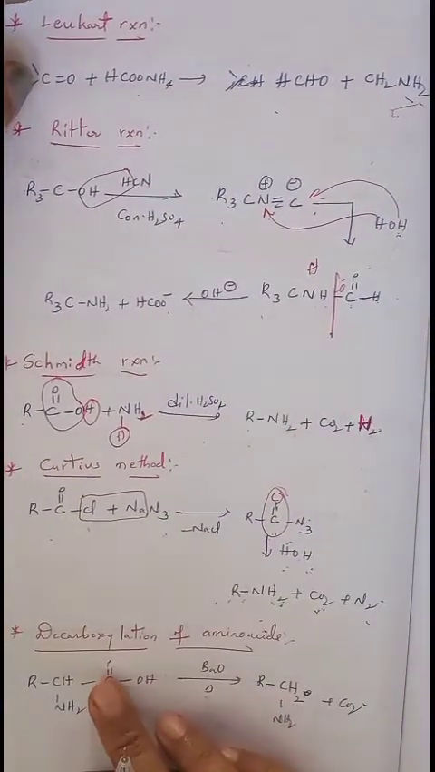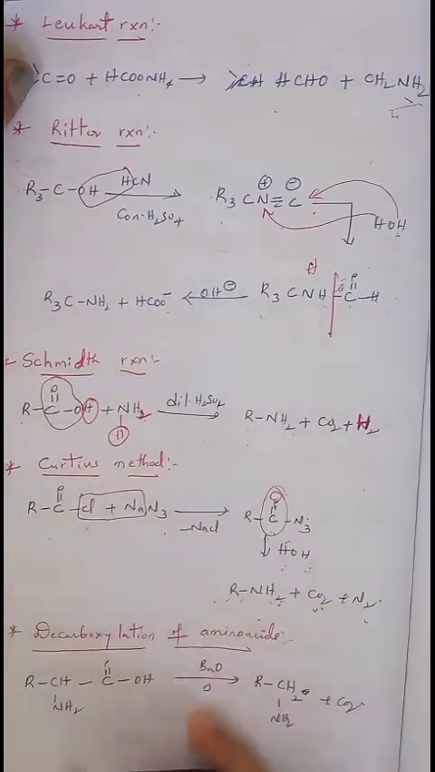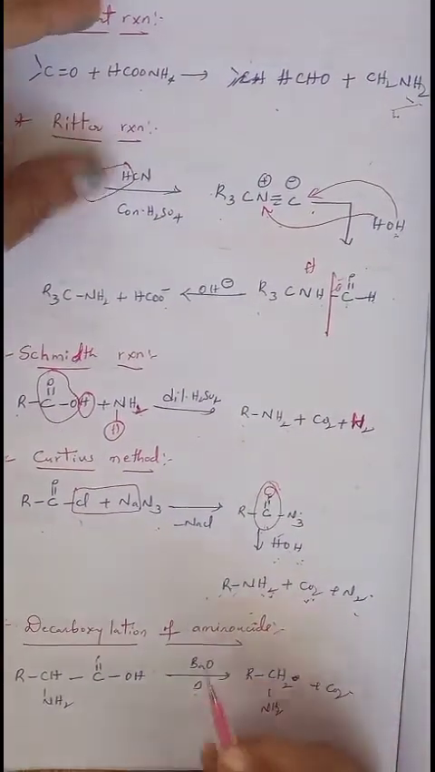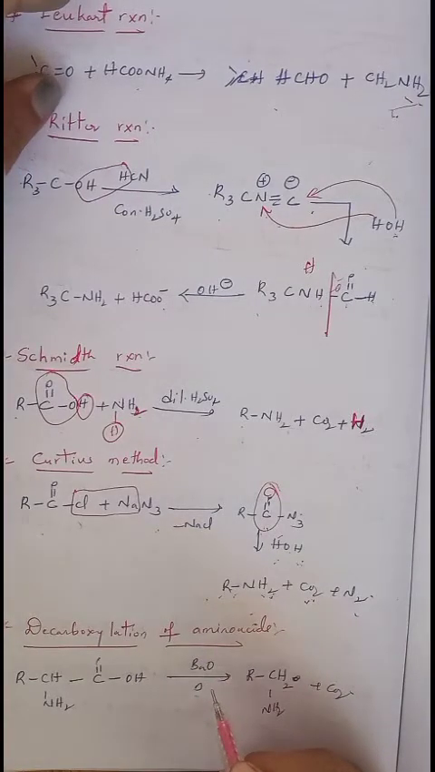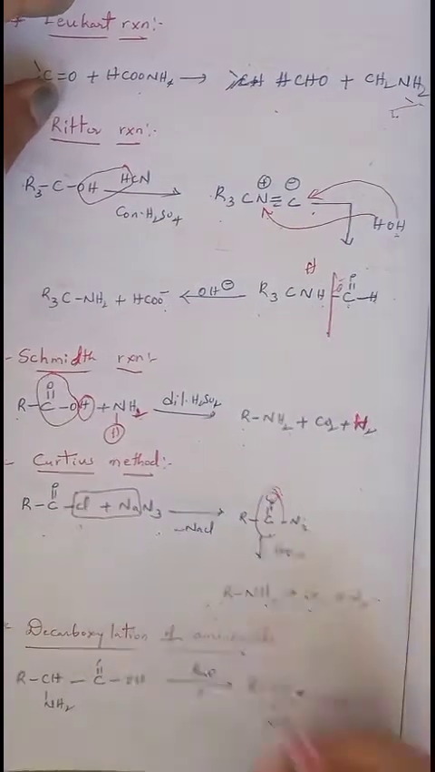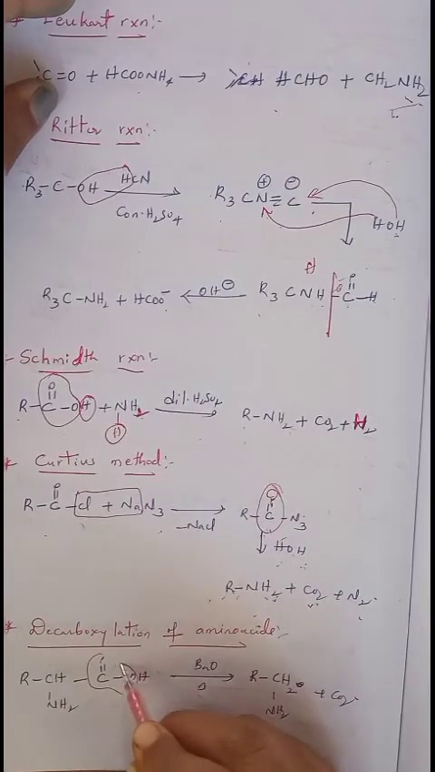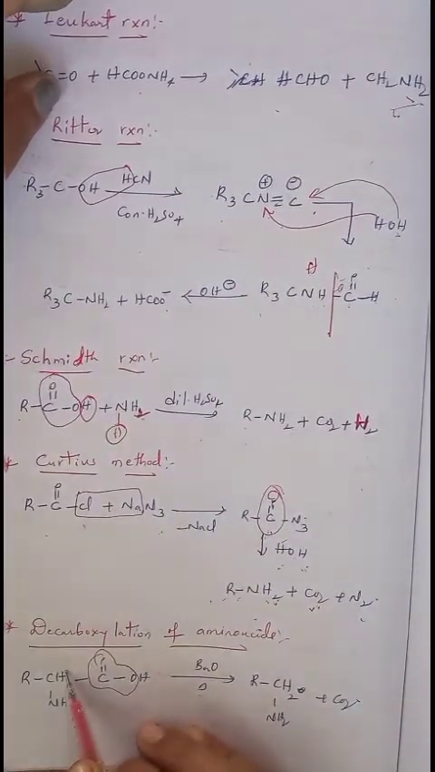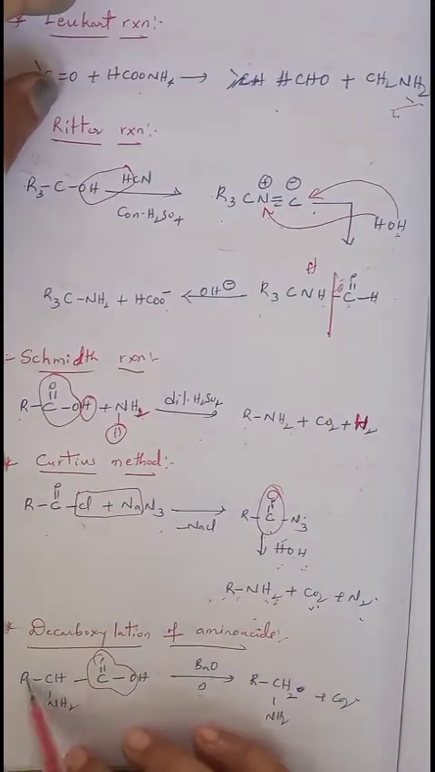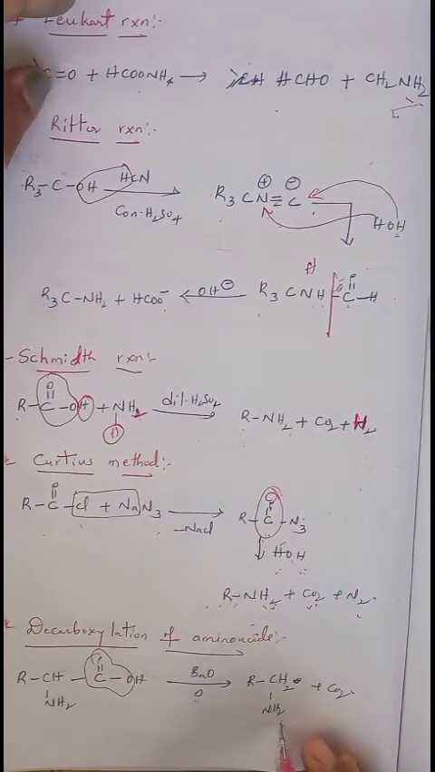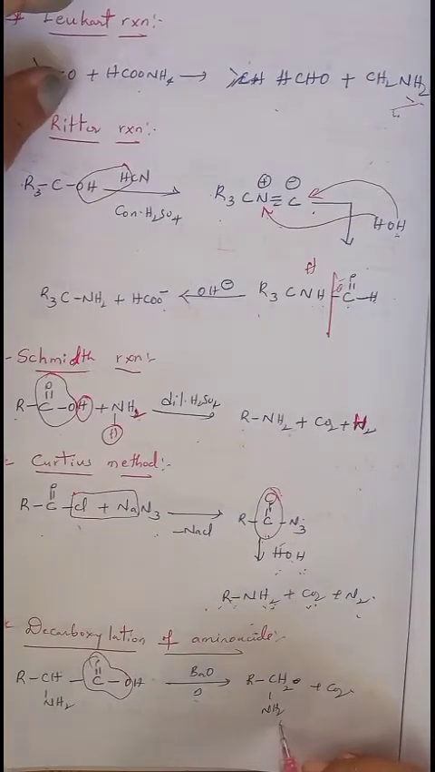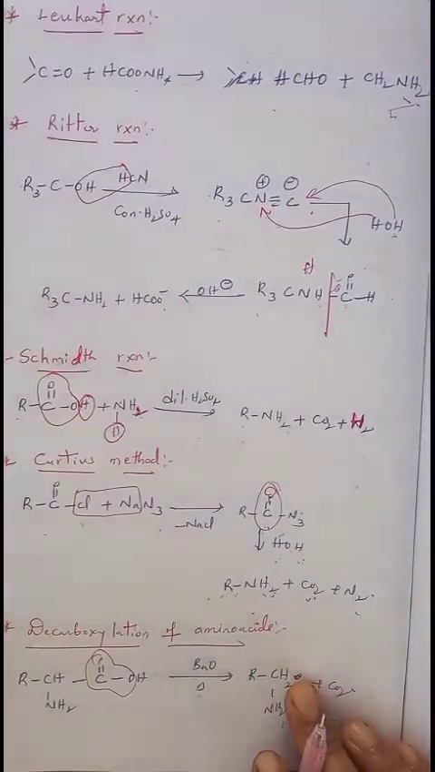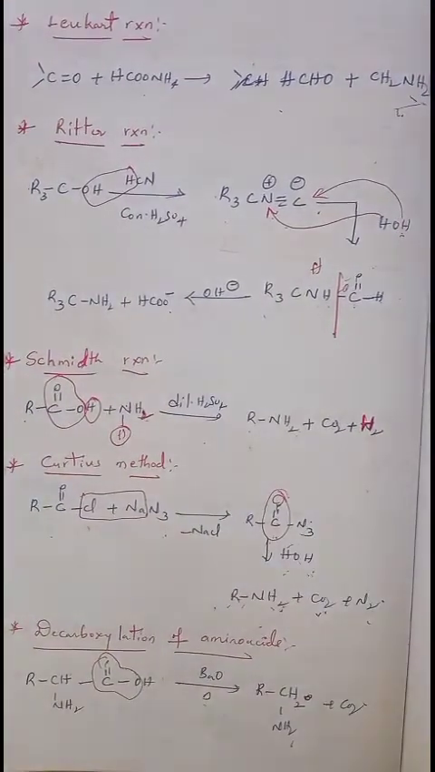Now next one, decarboxylation of amino acids. This is the general representation of an amino acid. When this amino acid is heated with barium oxide, it loses CO2. When the CO2 is removed, hydrogen is directly added to this carbon, converting into RCH2NH2, that is, amine is formed as the final product. This is in the case of decarboxylation of amino acids.